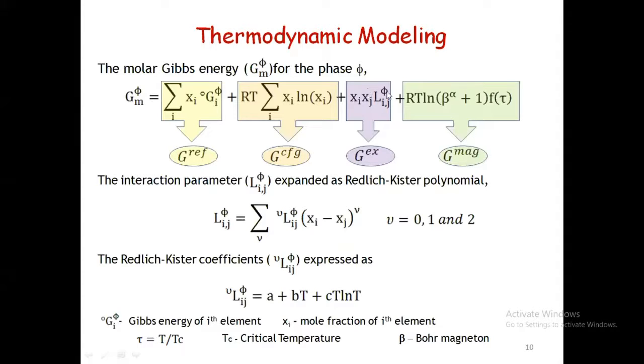If you look at this Lij, it is expressed as a polynomial which has unknown parameters, nothing but A, B, C, D, something like that. So each phase is going to have 3 or 4 unknown parameters. If you combine each other, if it satisfies this experimental data, we are able to get this mathematical equation.